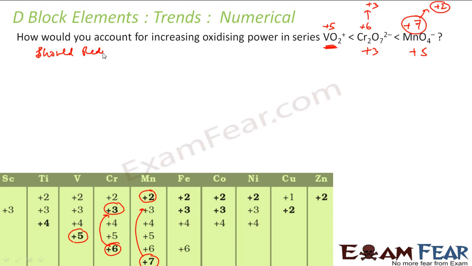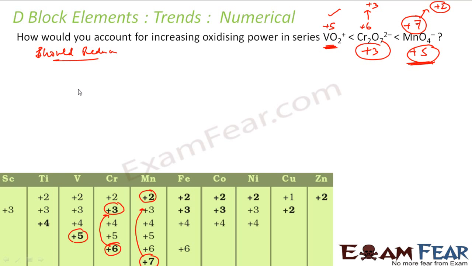Right? If it reduces, then only it can oxidize others. So when VO2+ reduces, it will go to an unstable state. It won't want to reduce. If Cr2O7 2- reduces, it will go to the +3 oxidation state, and the change in the oxidation state will be 3. If MnO4- reduces, it will go to the next stable oxidation state, +2, and the change in the oxidation number will be 5. So it has the maximum change in the oxidation number possible, so it will have the highest oxidizing power.